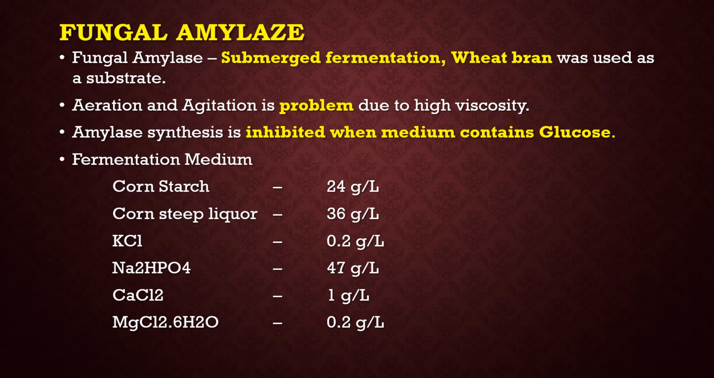Fermentation medium of fungal strains: cornstarch 24 gram per liter, corn steep liquor 36 gram per liter, KCl 0.2 gram per liter, Na2HPO4 47 gram per liter, calcium chloride 1 gram per liter, magnesium chloride 0.6 gram per liter, and H2O.